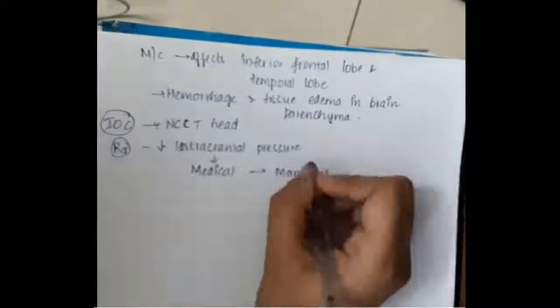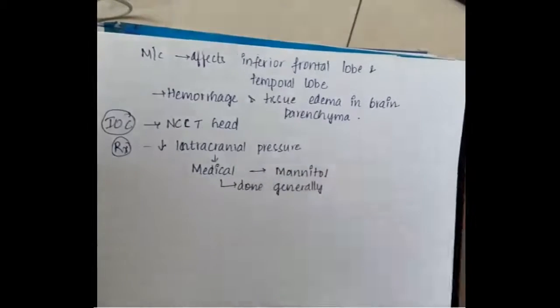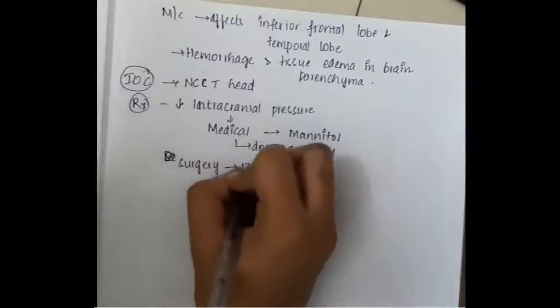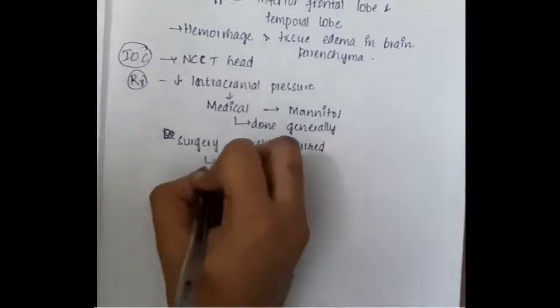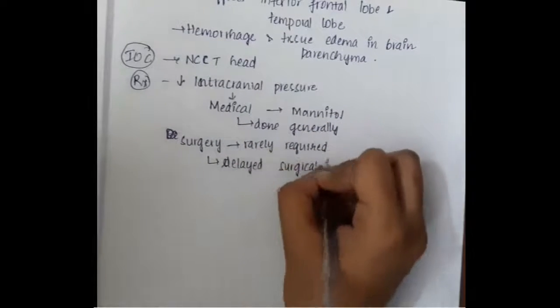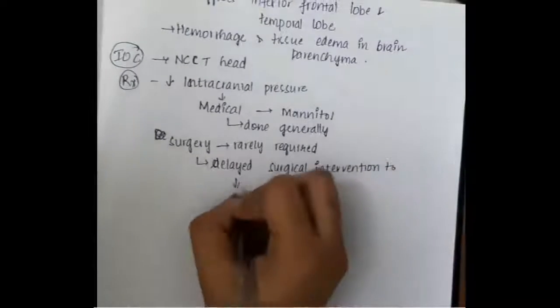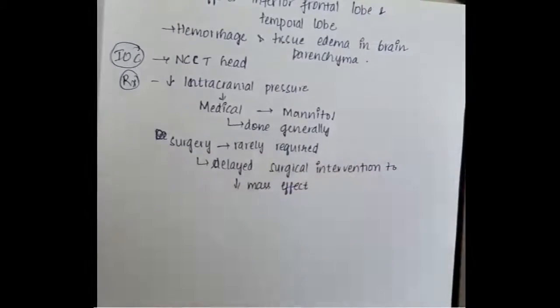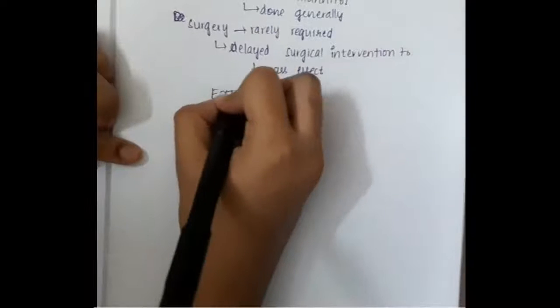Treatment: first and foremost, we should decrease the intracranial pressure. For that, we can use medical measures like mannitol, which is generally given, or we can do surgery. Surgery is actually rarely required. Whenever there is increased intracranial pressure, first and foremost we prefer medical management, and we will delay surgery as far as possible.